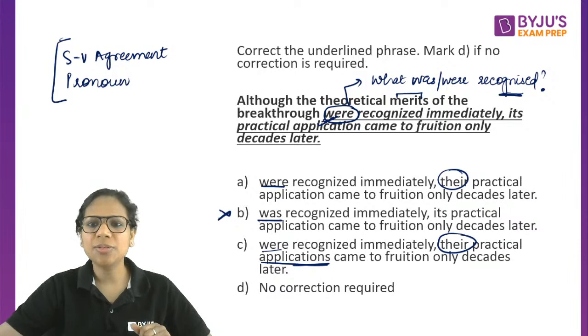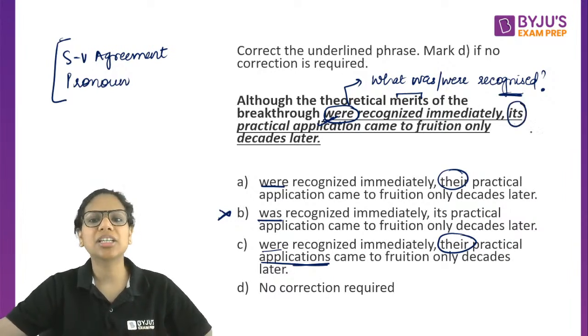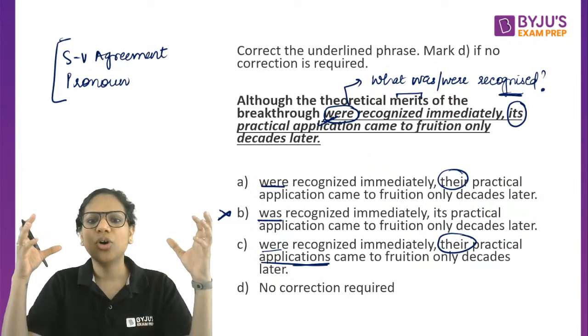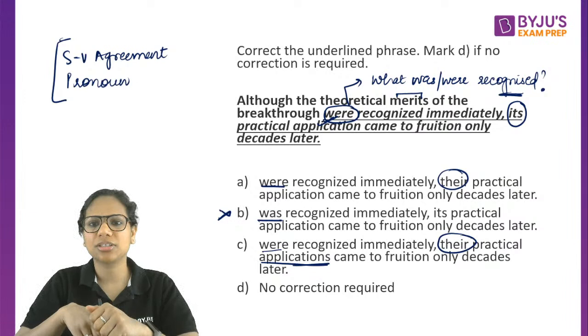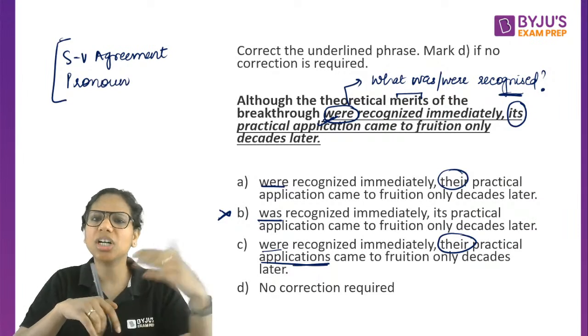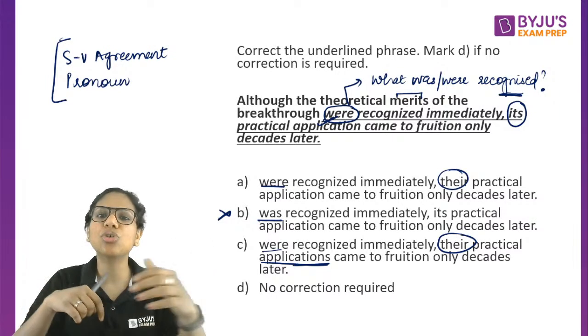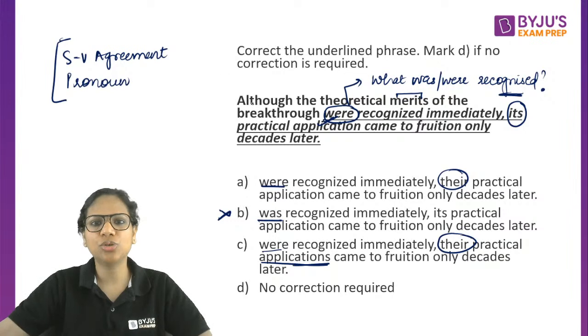So here, whose practical application? Again, ask this question. Whose practical application came to fruition only decades later? Of what are we trying to search practical application? Of the merits. The practical application of merits, of advantages, or of the breakthrough? Breakthrough is a discovery, okay, a major advancement.